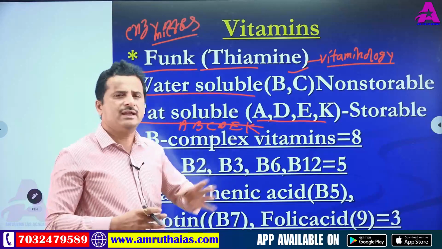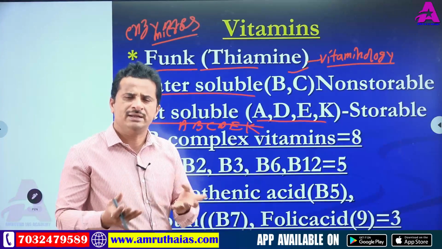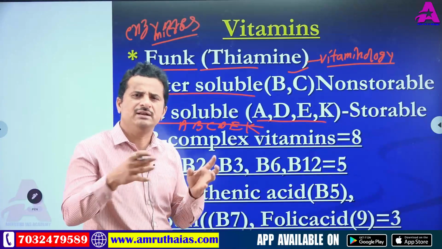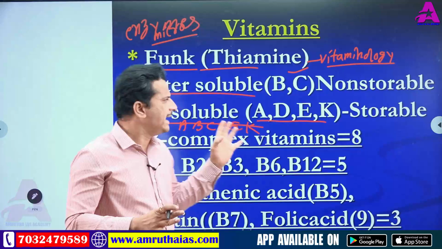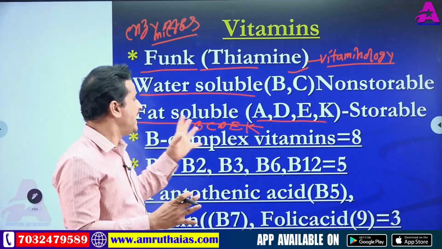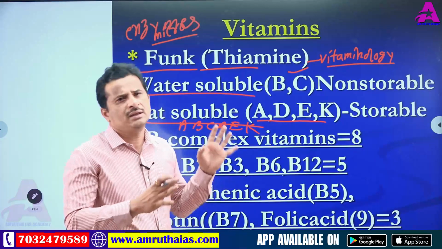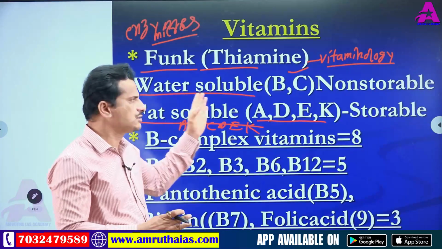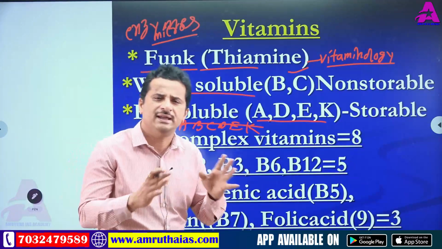Fish oil contains vitamins A and D, present in dissolved form. These are all examples. Yes, A, D, E, K are fat soluble vitamins. So based on solubility, there are two types: water soluble vitamins B and C, and fat soluble vitamins A, D, E, K.